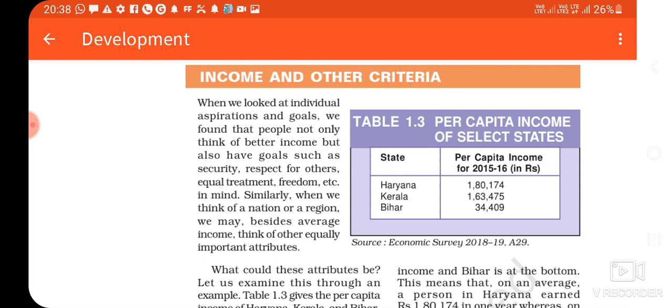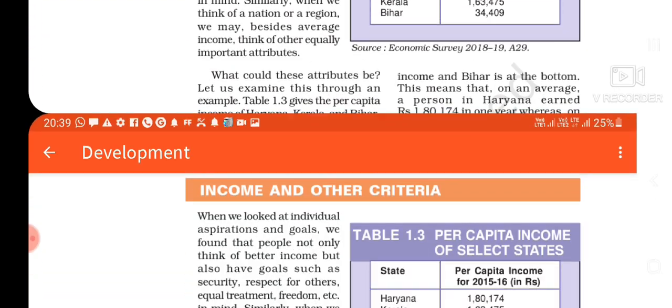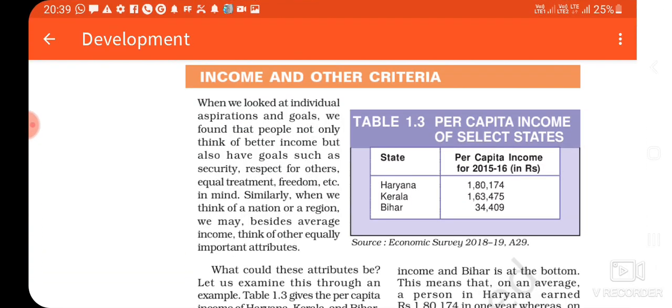Now the Human Development Index, which is mentioned below in detail. Let us look into it carefully. Here also the three states are taken into consideration: Haryana, Kerala and Bihar. As far as the infant mortality rate is concerned, according to the year 2016, Haryana has 33, Kerala has 10 and Bihar has 38. Literacy rate according to the census 2011: Haryana has 82, Kerala has 94 and Bihar has 62.